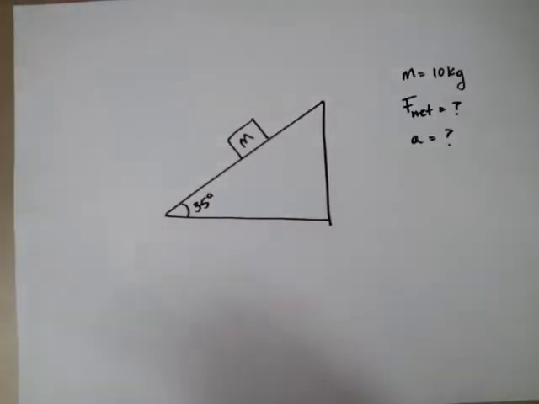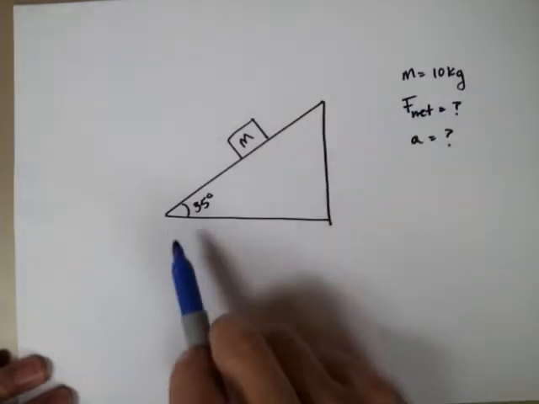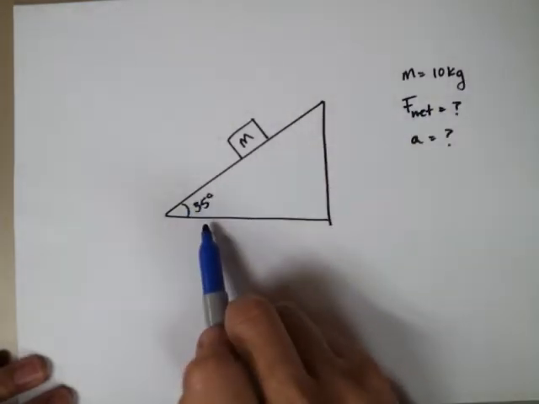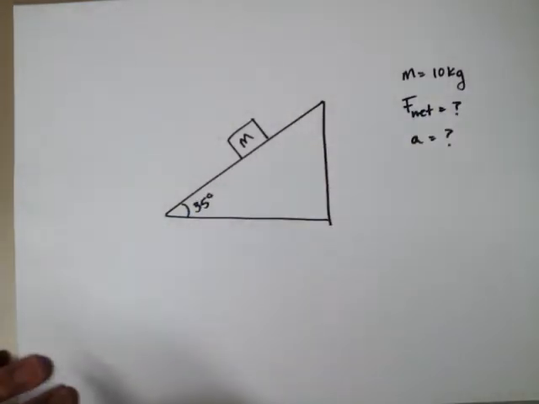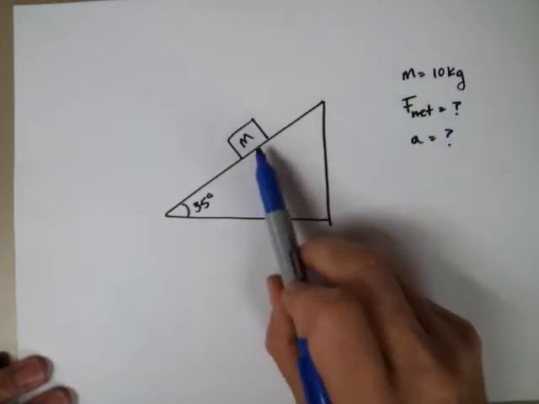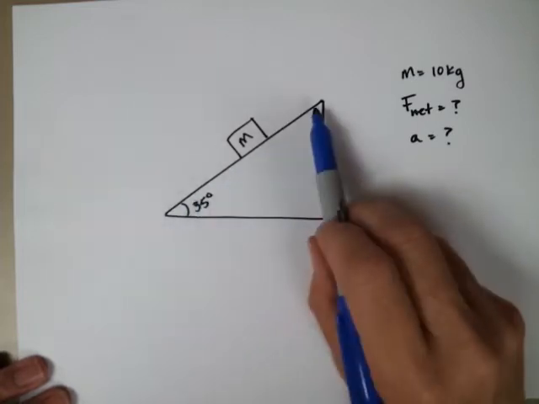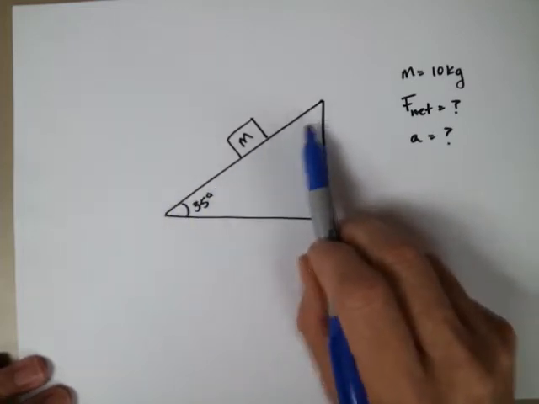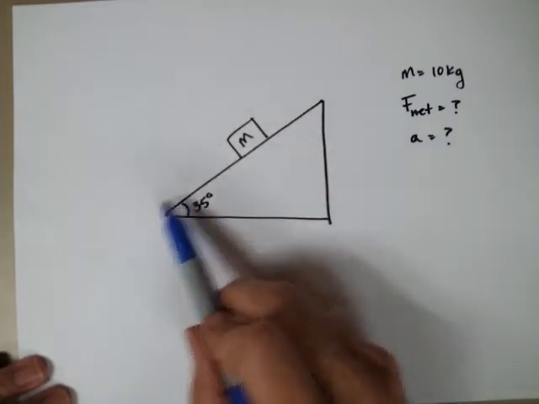Alright, so we have an inclined plane problem. We've got a mass that's 10 kilograms sitting on a slope that has an angle of 35 degrees. We want to figure out, what is the net force acting on the mass? It's frictionless, so it's going to move. We're going to assume it's moving down this way.